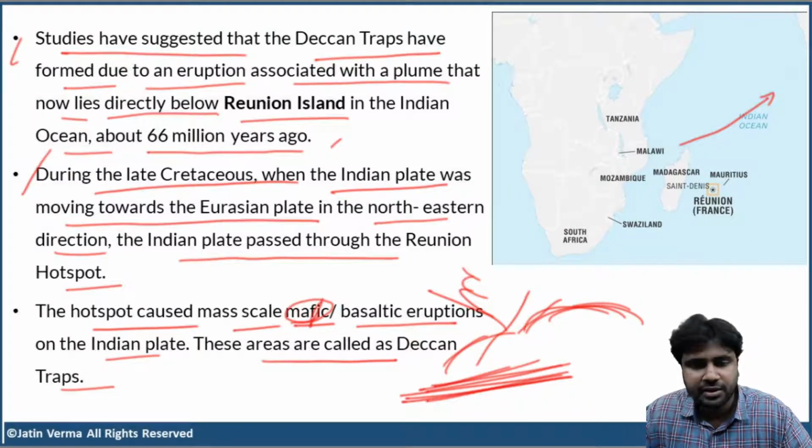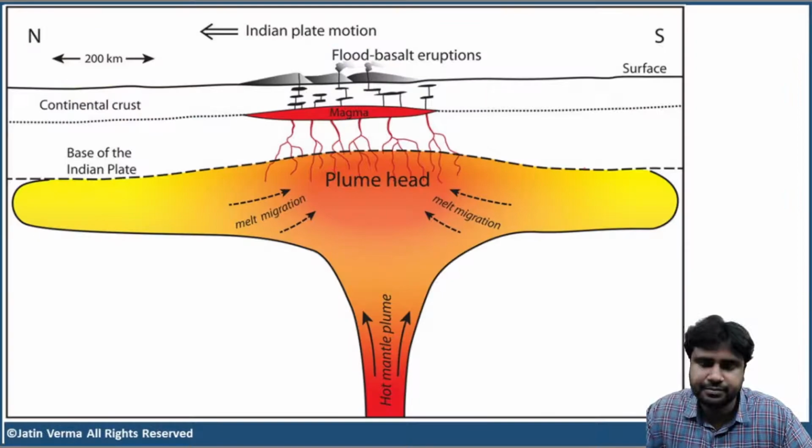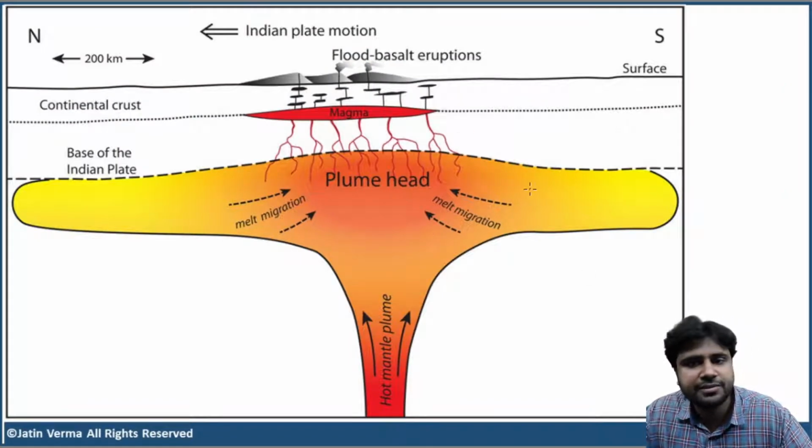Now I have an image to make you understand this better. Just look at this. This is the mantle plume, and this is the crust of India. This is the base of the Indian plate, and this is the continental crust.